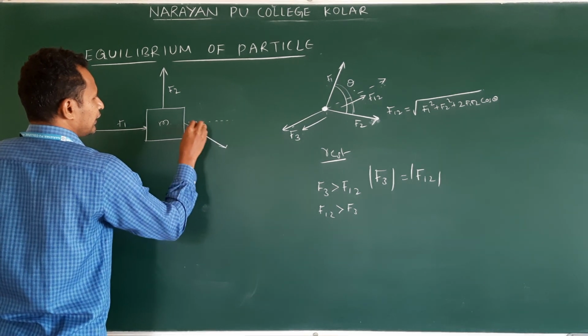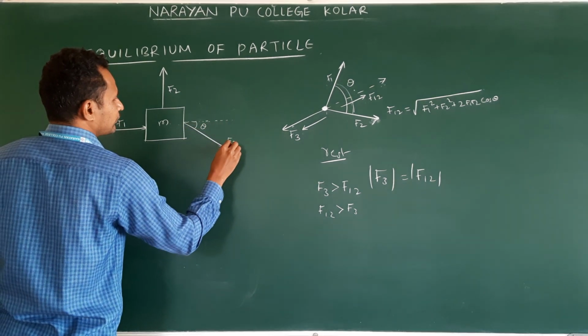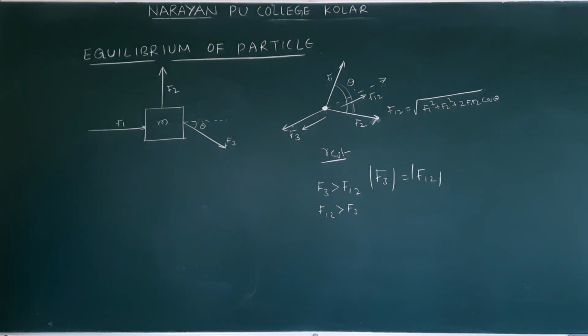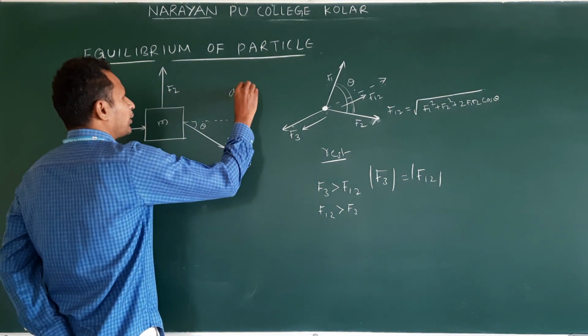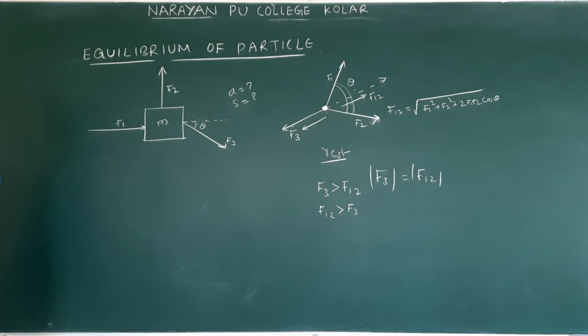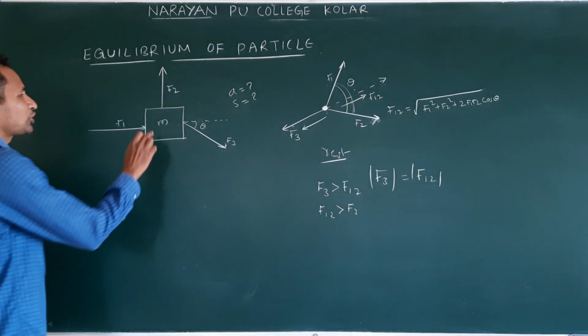This is, let us say, theta with the horizontal, F3. Then how do we calculate? Based on the question, they may ask what is the acceleration of the body or what is the displacement of the body, whatever it may be. So first we need to find the net force on this body.